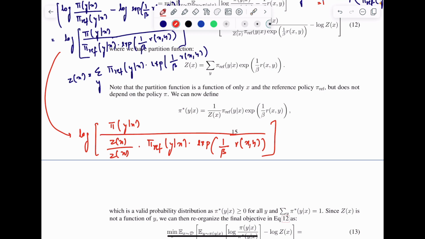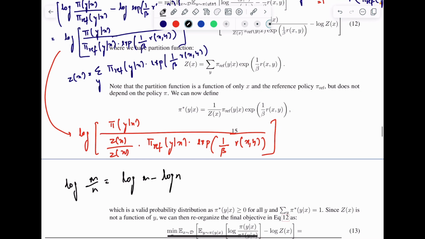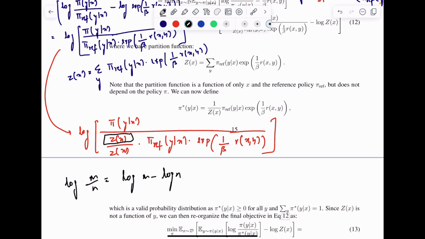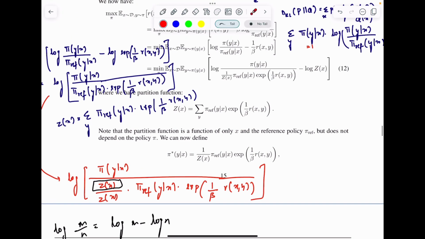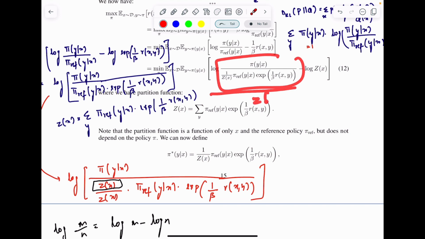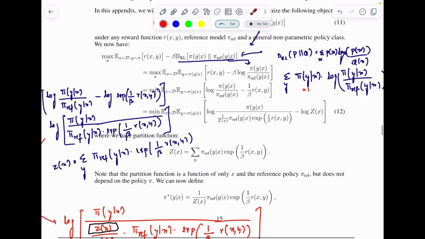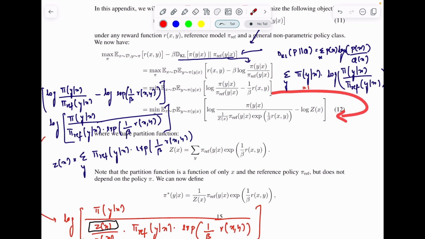And what they do is that they take this particular term and use the same formula, right? We had this formula, that log m by n is equal to log m minus log n. So they take out this particular Z(x) term, and this equation turns out to be this equation, right? That's all they did. Because if you have log of m minus log of n, then it will turn out to be log of m divided by Z(x), and this Z(x) will cancel out with 1 by Z(x), right? So we'll return to the original equation that we have defined here. Okay, so this is how they move from this particular step to this particular step.